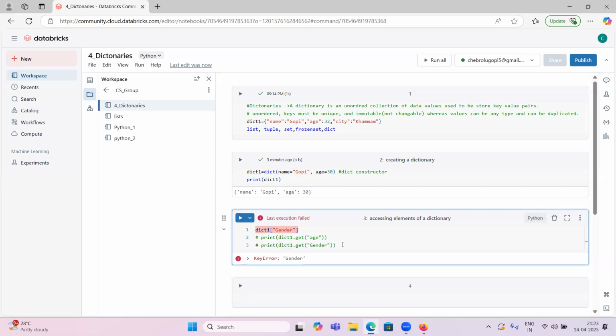It won't crash our notebook. So what will it do? It will print a null value or None value. So if you don't want to crash our notebook, you can use this get method instead of this one. That is the only difference.